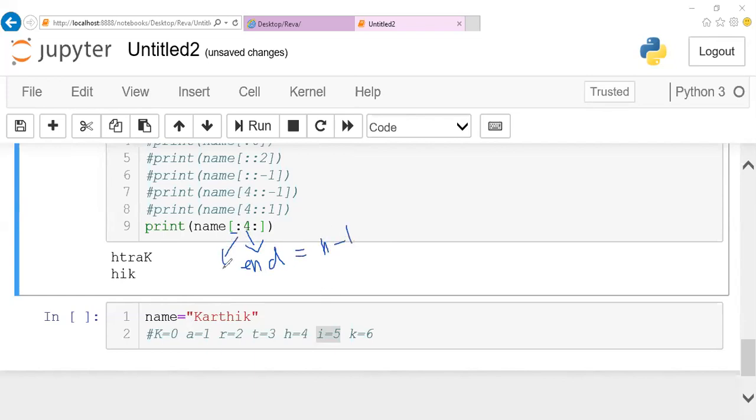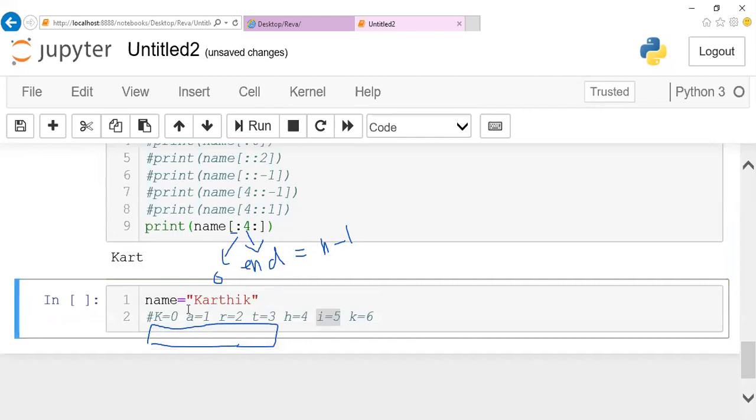If you don't give the start value, you start with the 0th position and keep on going. The given number is 4, so given number minus 1, you'll stop at the 3rd position itself. So only this data will be printed, KRT. The given number minus 1 is the index position. KRT will be printed. This is how slicing happens.